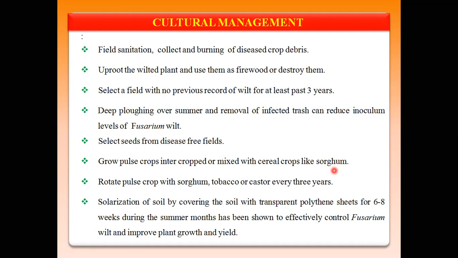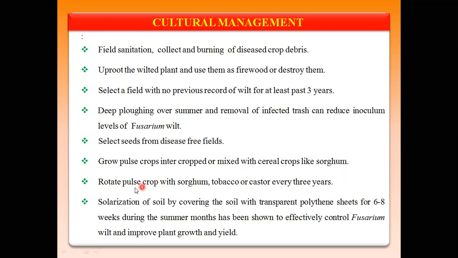This HCN retards or inhibits the spores of Fusarium and suppresses its growth. That is the basic principle for growing sorghum as an intercrop between chickpea or gram plants.